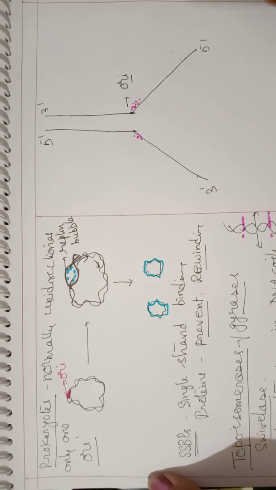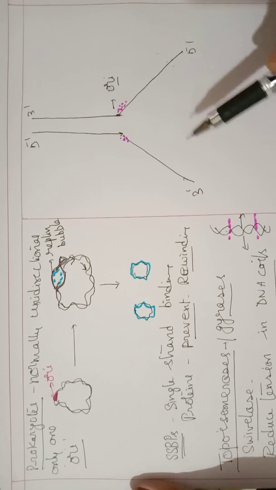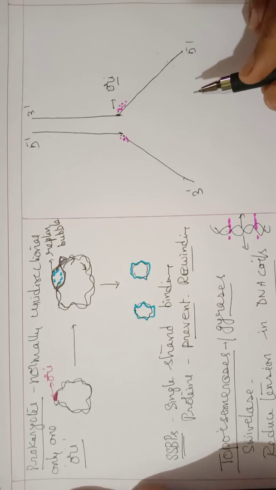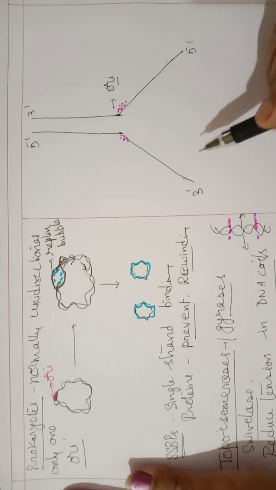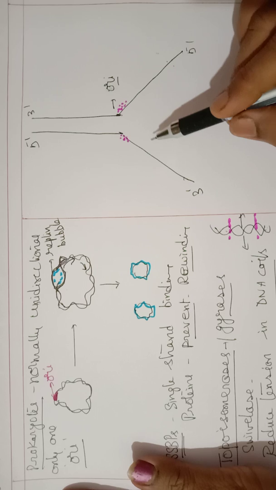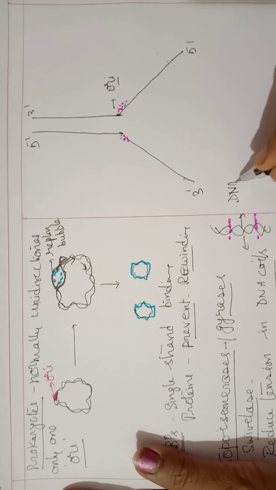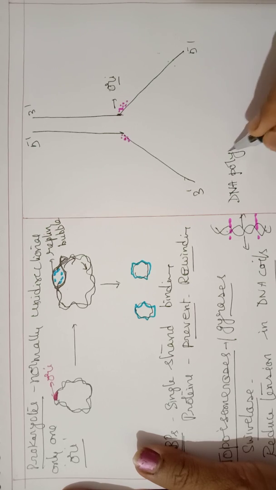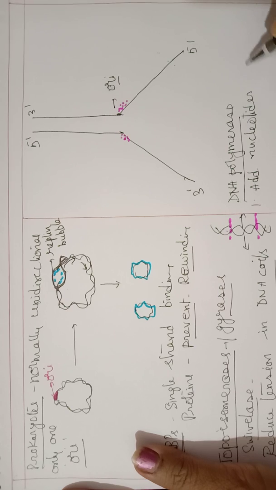Now let us see how exactly the new DNA strand is synthesized. Here DNA polymerase is very important for addition of the nucleotides. The function of DNA polymerase is that it can add nucleotides only in 5' to 3' direction.